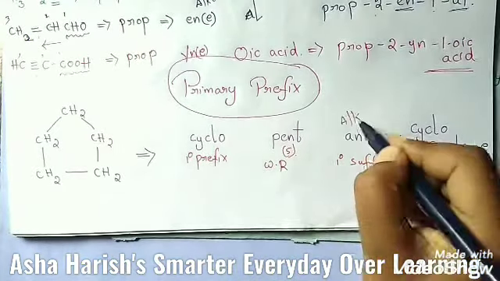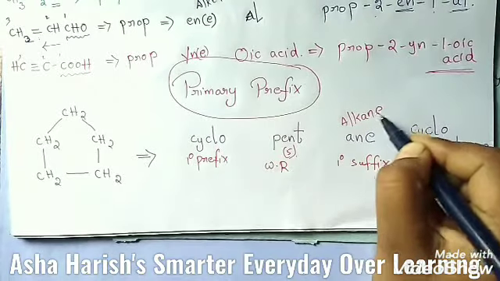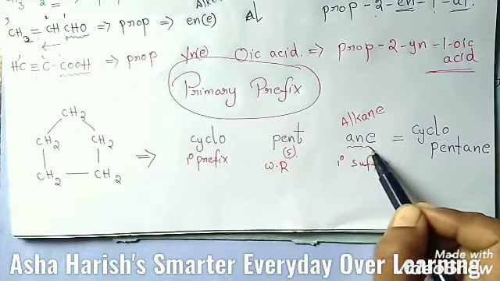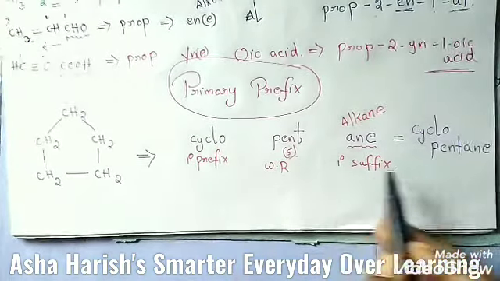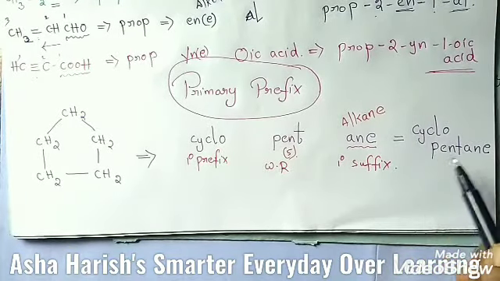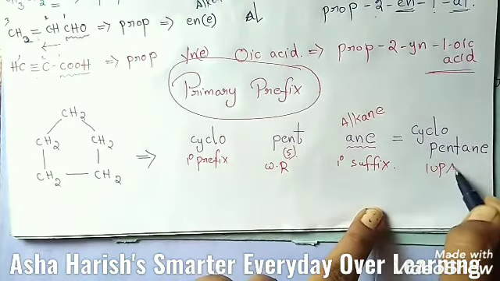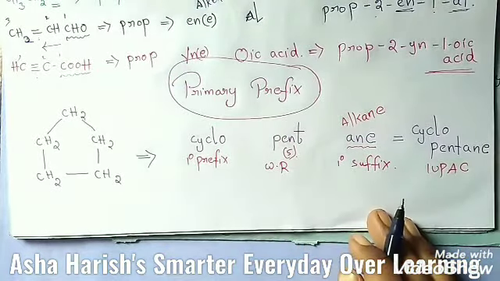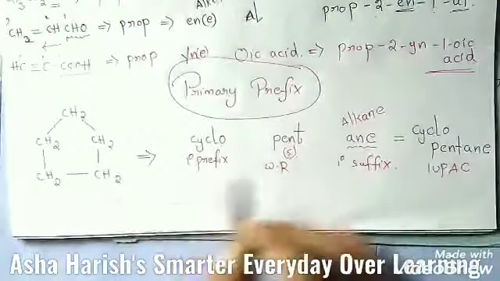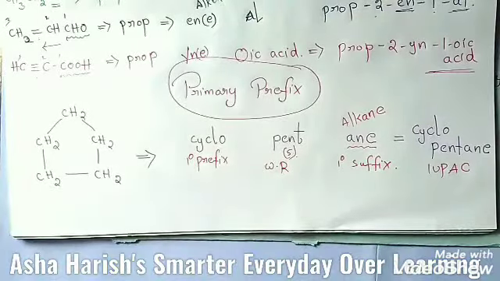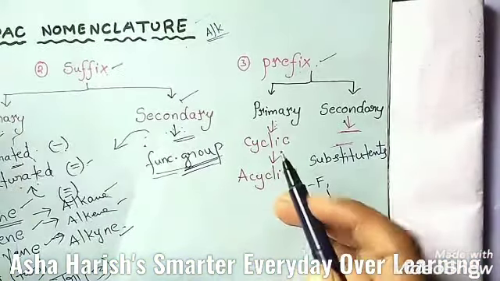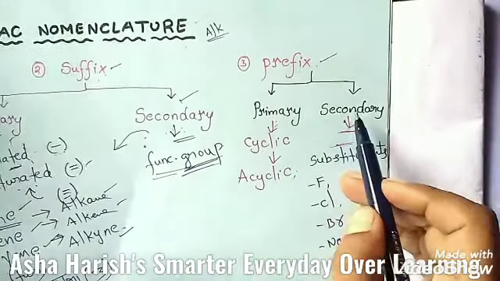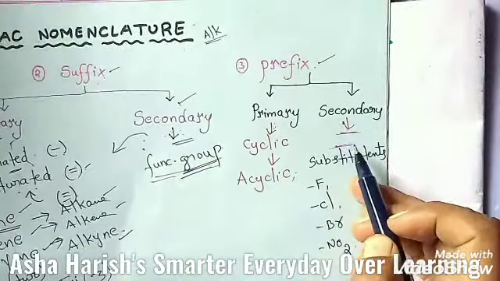Then students, it belongs to the alkane group, alkane. So you should take here ane. And entirely the name should be cyclopentane. This is the IUPAC name of this cyclic compound. Okay, this is about the primary prefix only. You can use this only for cyclic compounds. About the primary prefix is completed, and now let's see the secondary prefix.